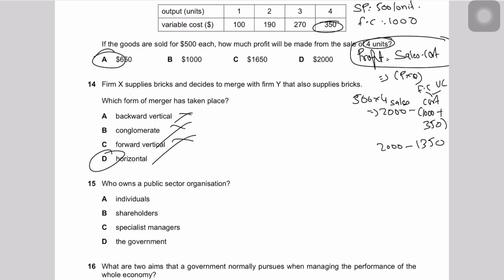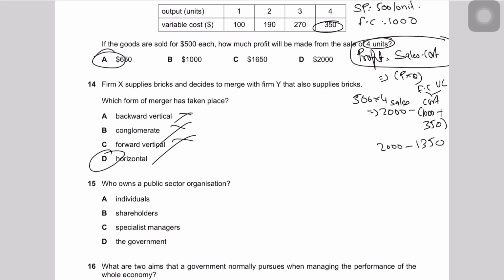And horizontal integration is basically when there's a merger or a takeover between two firms in the same industry, and they're operating at the same stage of production. For example, you can give the example of Warid and Jazz, or you can give the example of Walt Disney and 21st Century Fox as another example.